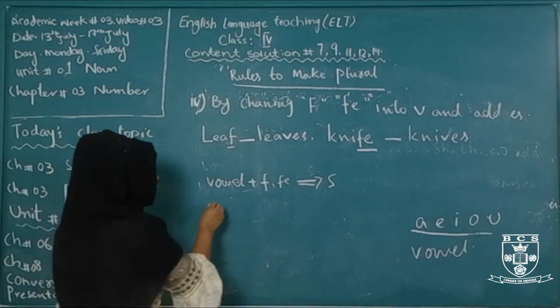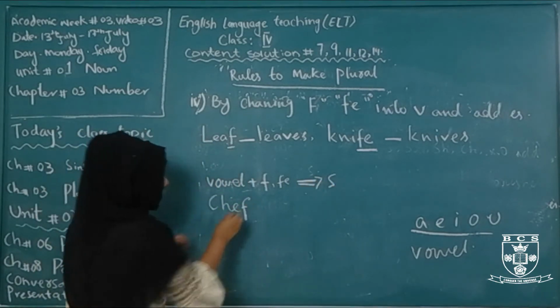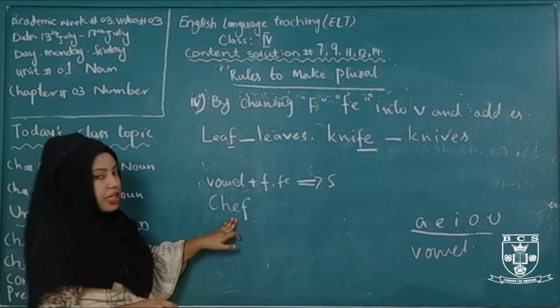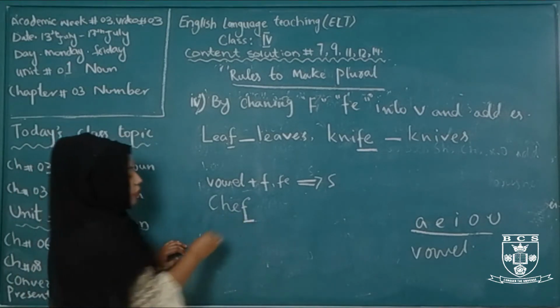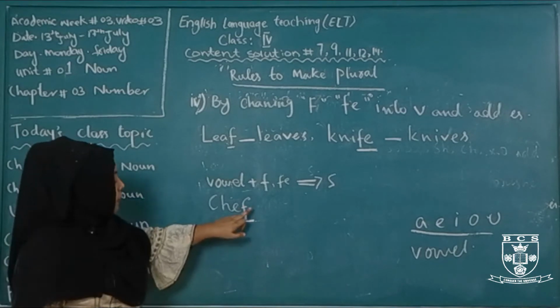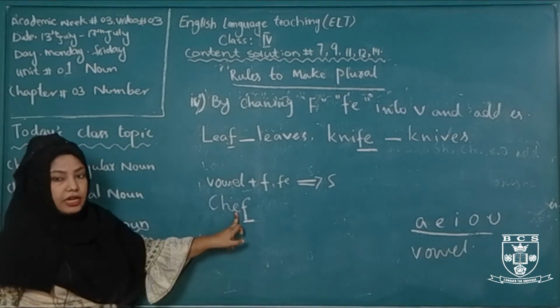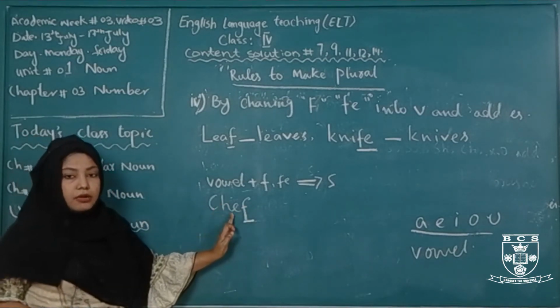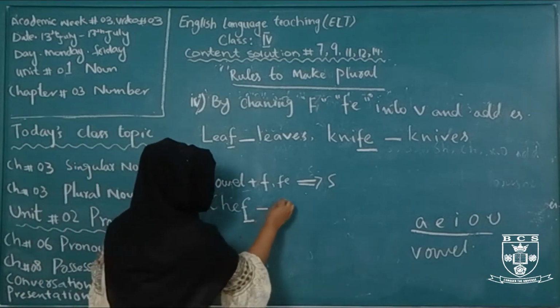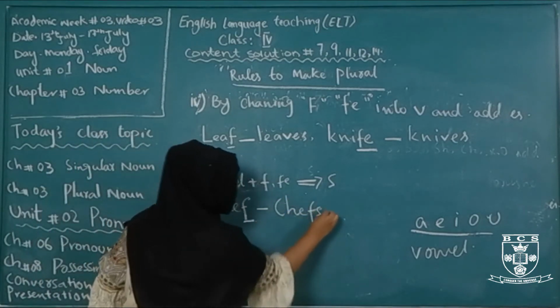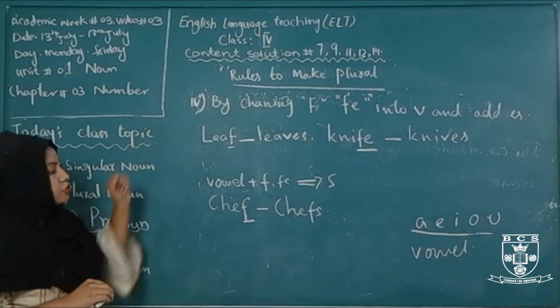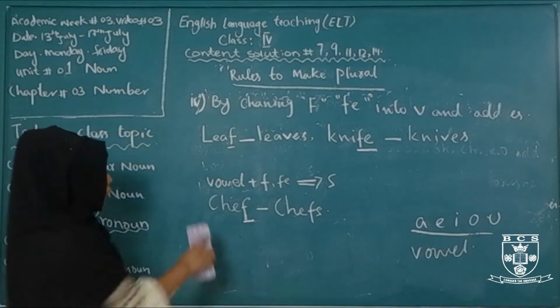For example, chef. The word chef ends in F, but we don't change F into V. Why? Because there is a vowel before the F. What do you have before F? A vowel. To make it plural, we simply add S. Now come to rule number 5.